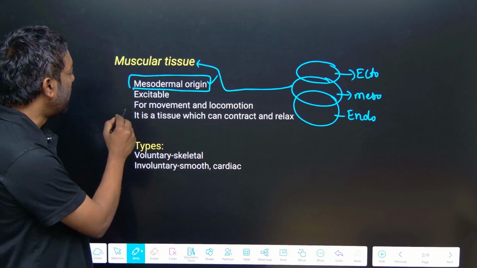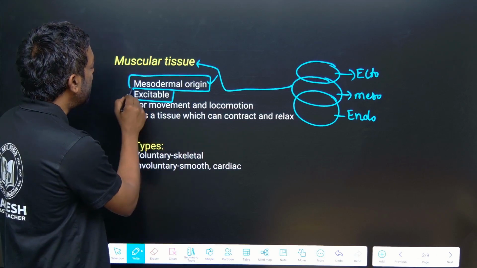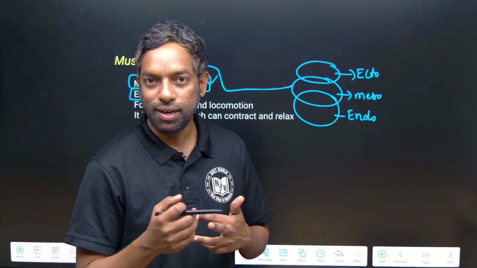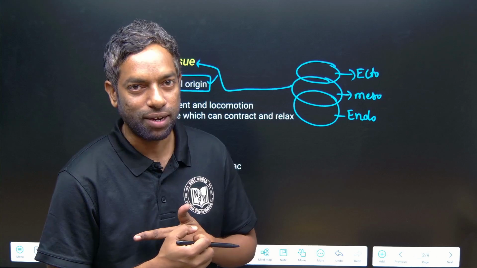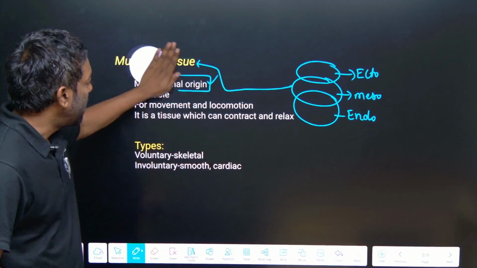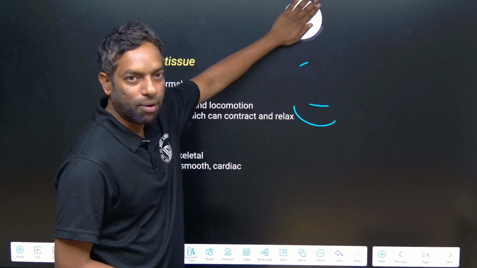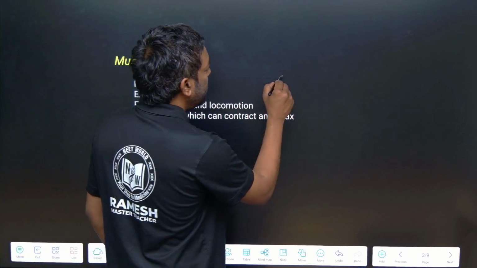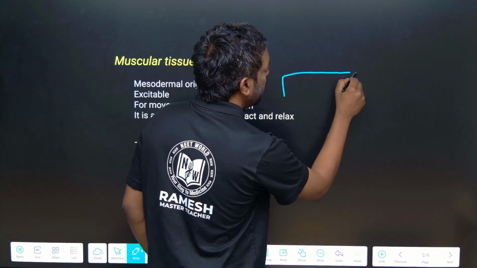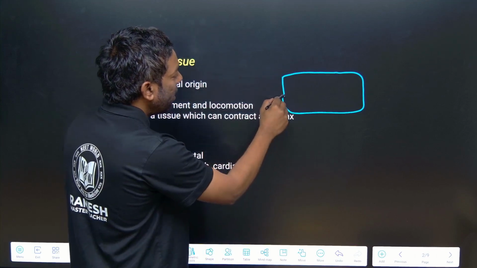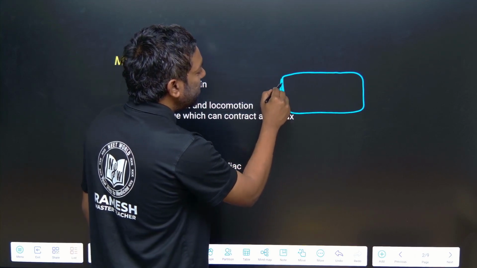Okay? The cell is excitable. Guys, this is the most important: muscle tissue and nervous tissue both are excitable. What is excitable? We are going to discuss excitable. Actually, muscle has certain cells, right? Muscle is going to be excitable.